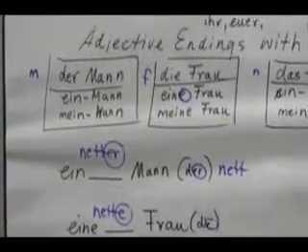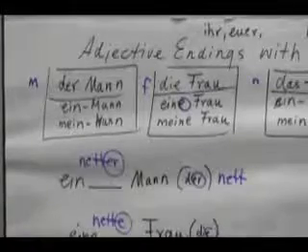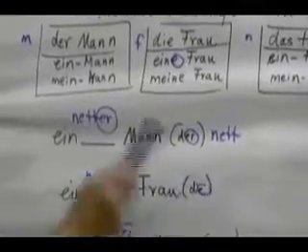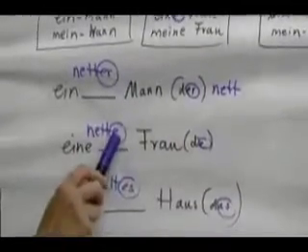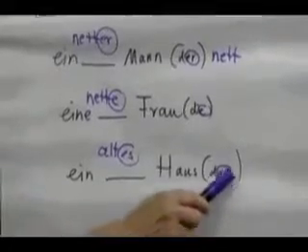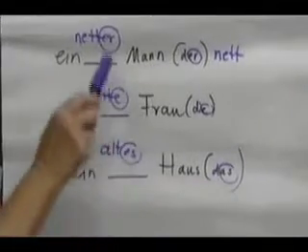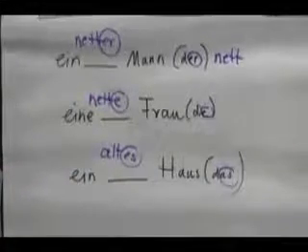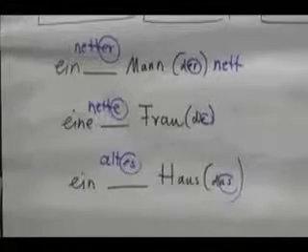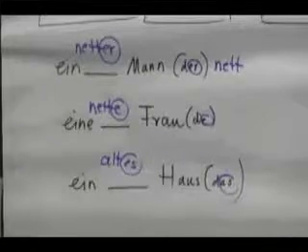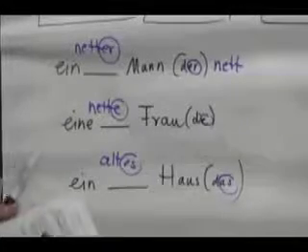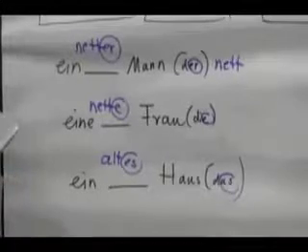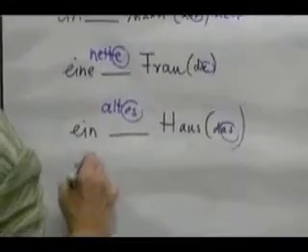Okay, let's do some examples. So remember, Ein words coming from der, put an ER on the adjective. Ein words coming from die, borrow the E. Ein words coming from das, borrow the ES, and add it on to the basic adjective. It's not too complicated. Again, the trick is knowing whether the word is der, die, or das, which I think is the hardest thing in the German language to remember. Okay, now let's see. I'm going to write a sentence and you are going to tell me what the adjective ending would be.